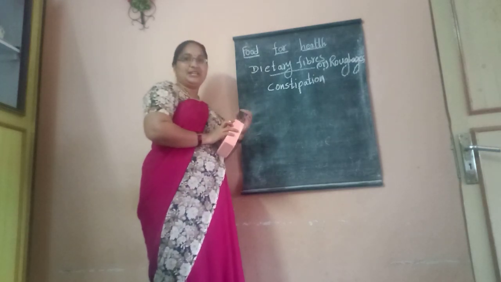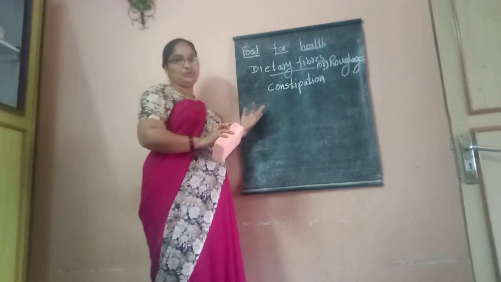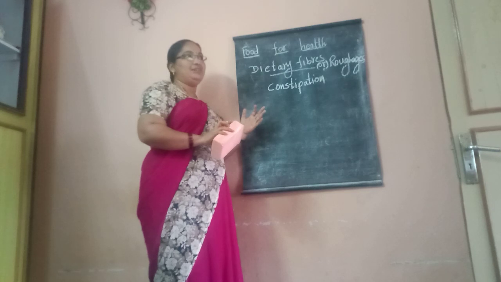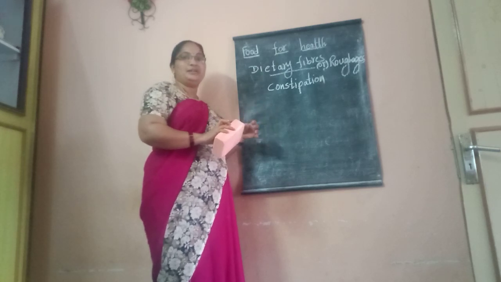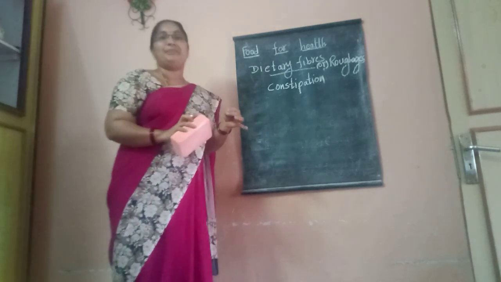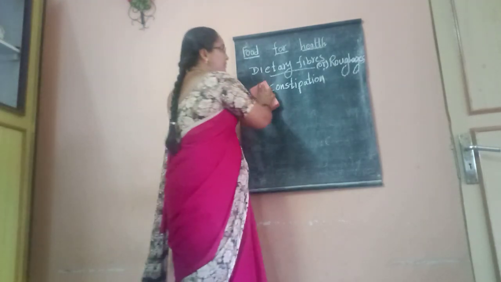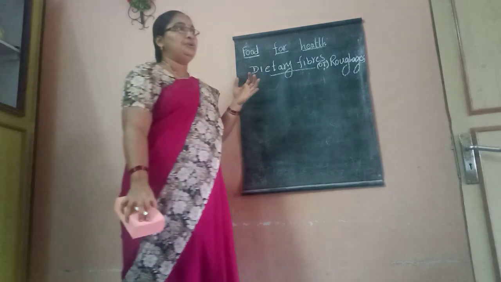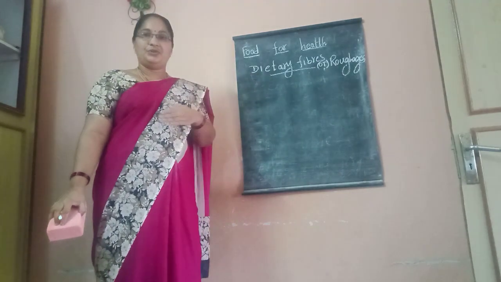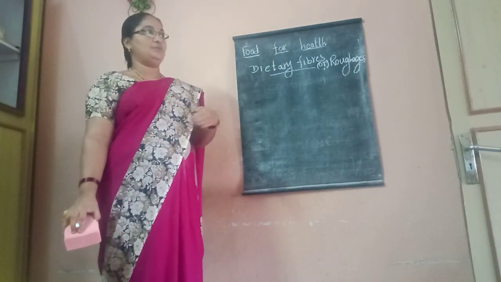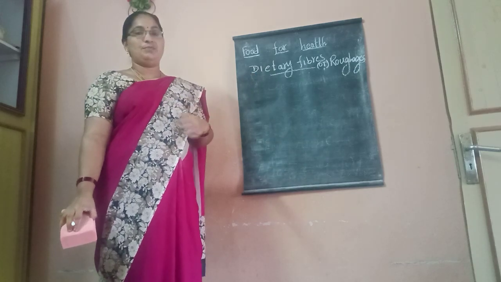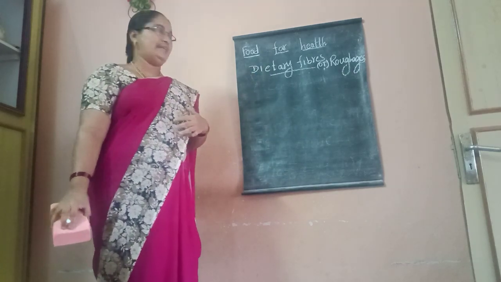Almost everyone will experience constipation at some time. While releasing the stools they will feel pain. All these come under constipation. Dietary fibers help in free bowel movement in our digestive tract.